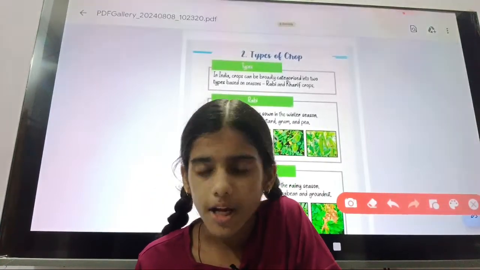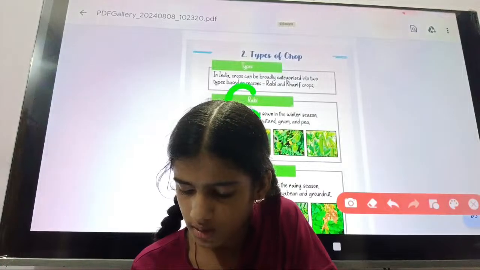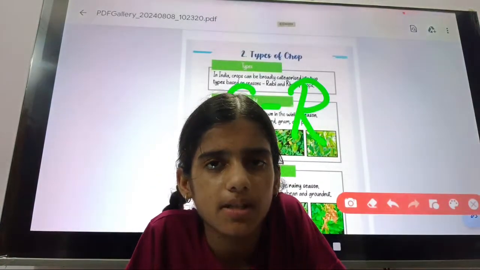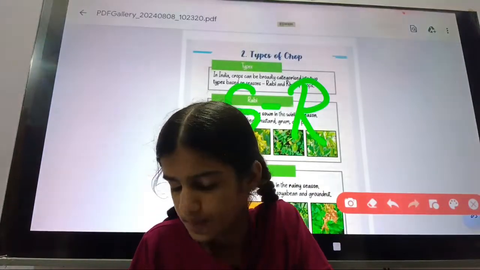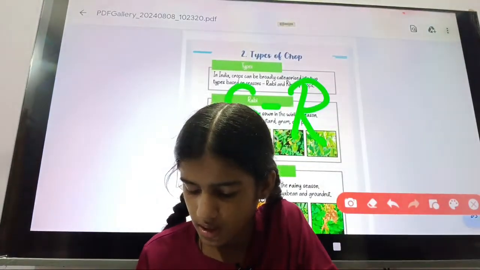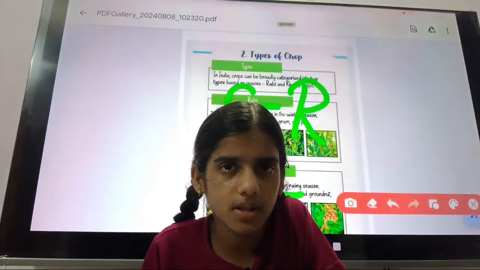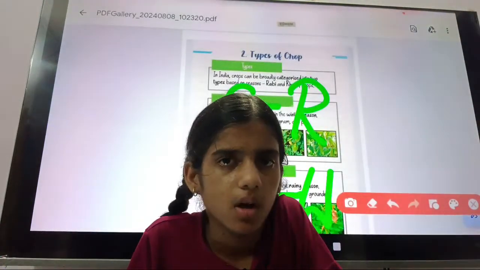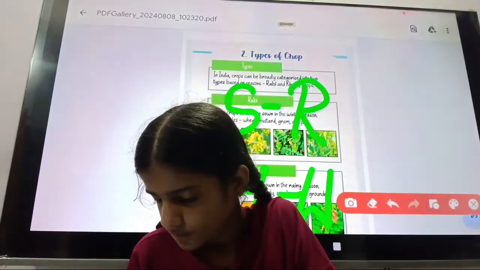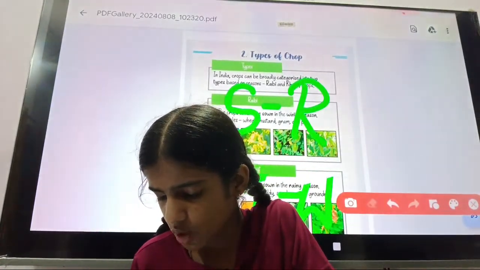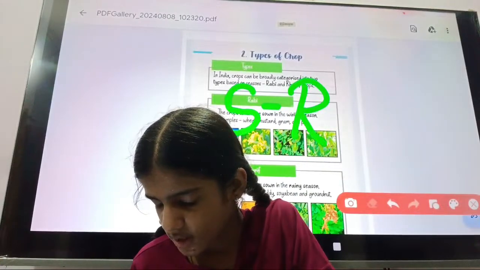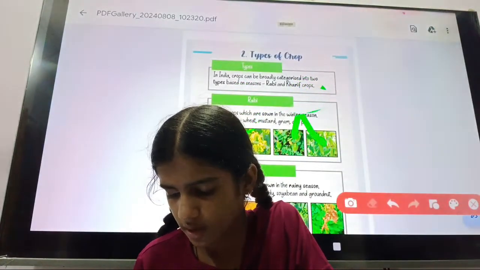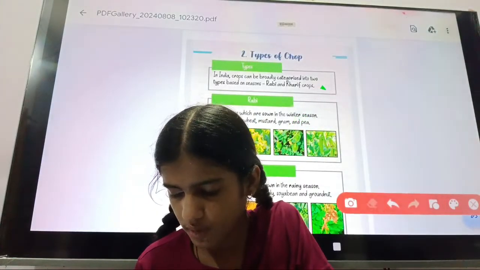Yes. Kharif crops will be sown in the rainy season. Rainy season means June, July. And harvested in the winter season. It means October to November. These were the seasons: what Rabi crops are, what Kharif crops are, when they are sown, and when they are harvested.